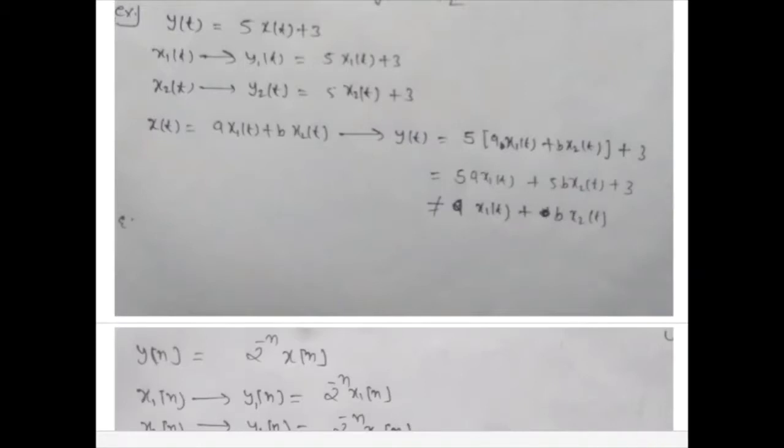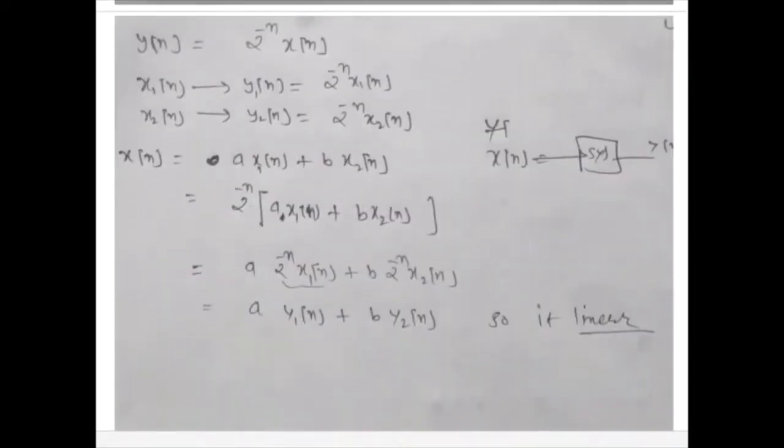And the second example is y(n) equal to alpha to the power minus n times x(n). So we took the first input x1 and another x2, and y1(n) equal to alpha^(−n) x1(n), y2(n) equal to alpha^(−n) x2(n). Then we apply x(n) equal to a x1 plus b x2. This input is applied to the system.